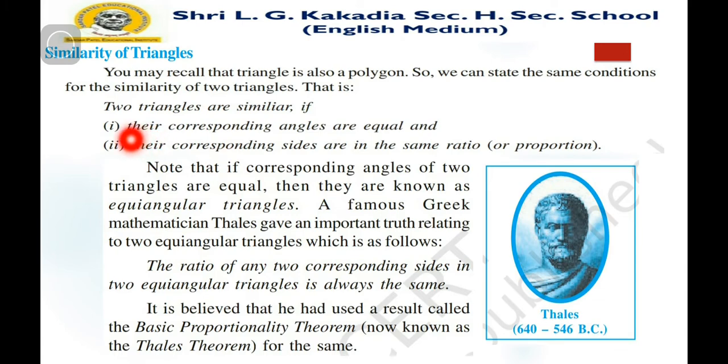Here we are going to satisfy the first condition, that corresponding angles are equal for similarity. So if two triangles are given having the same angles, then these two triangles are known as equiangular triangles.